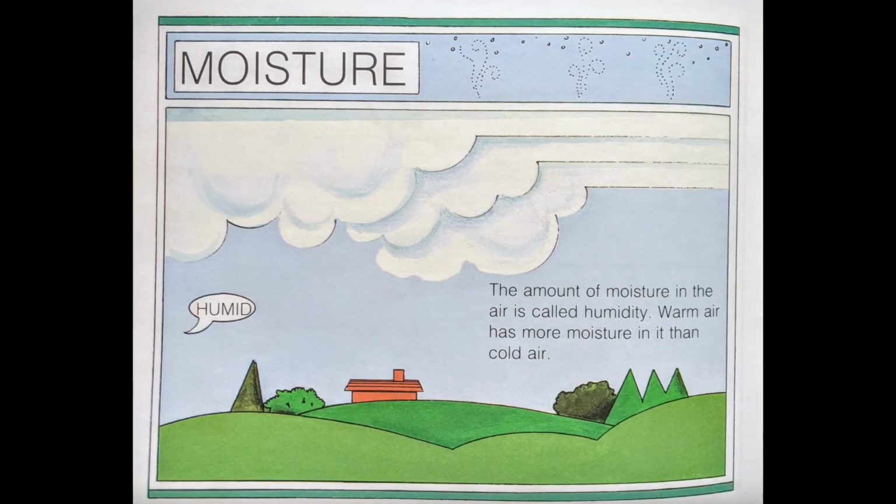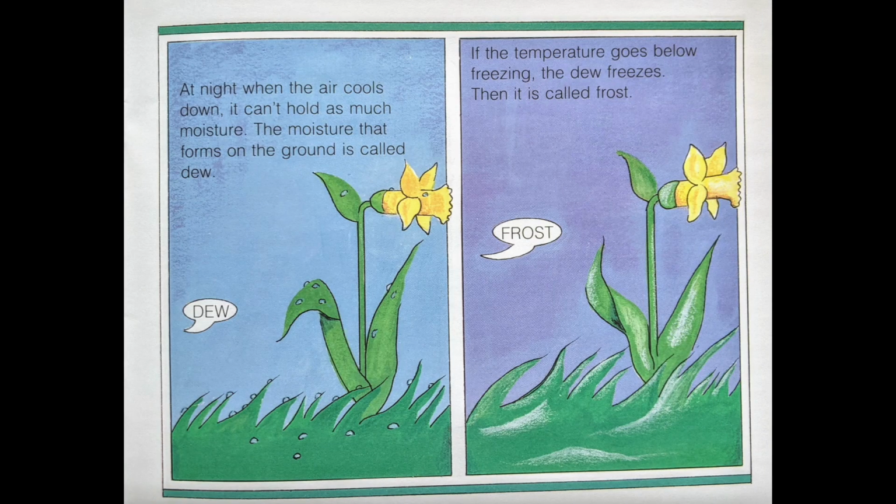Moisture. The amount of moisture in the air is called humidity. Warm air has more moisture than cold air. Humid. At night, when the air cools down, it can't hold as much moisture. The moisture that forms on the ground is called dew. If the temperature goes below freezing, the dew freezes. Then it is called frost.